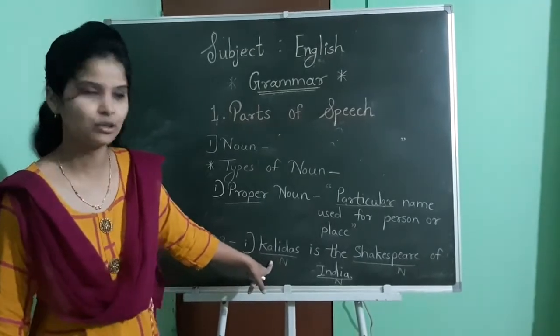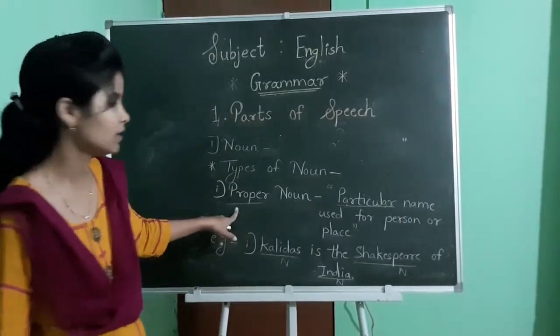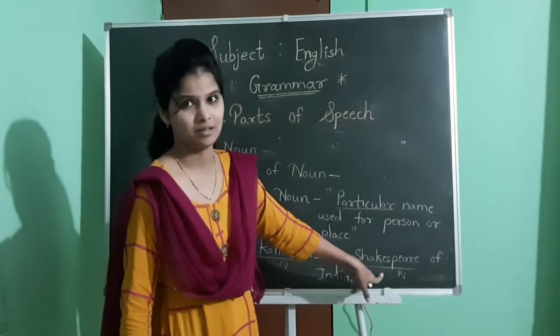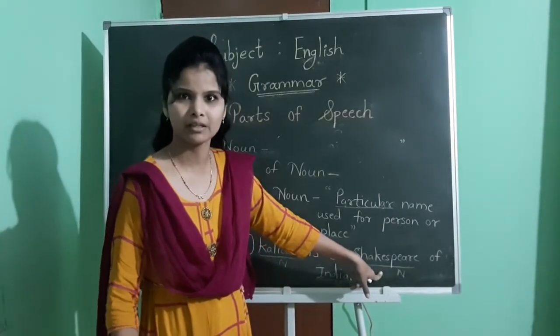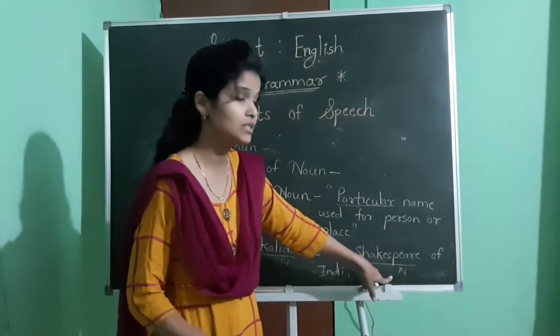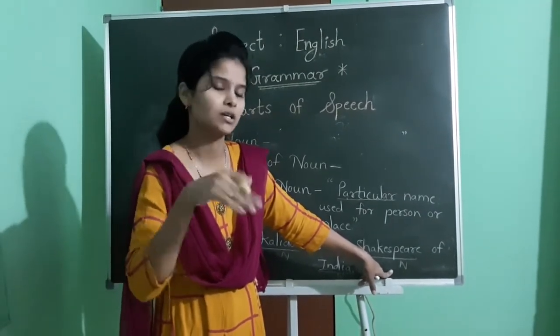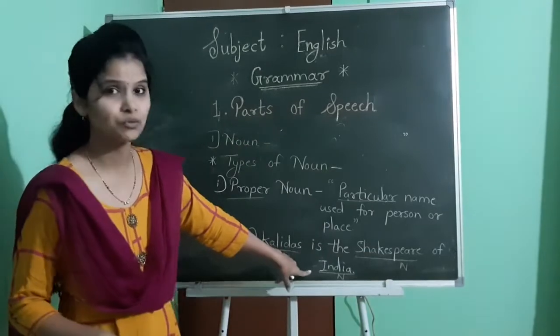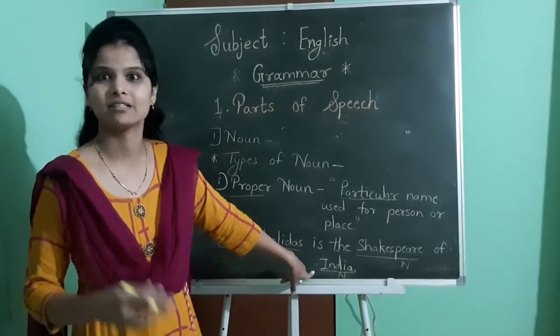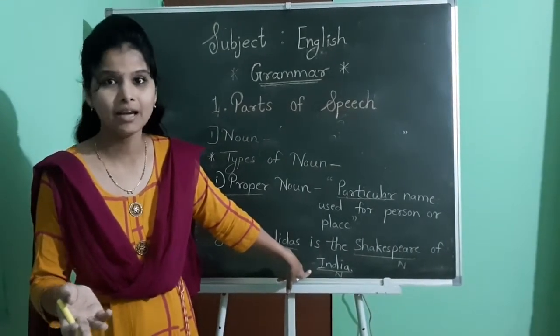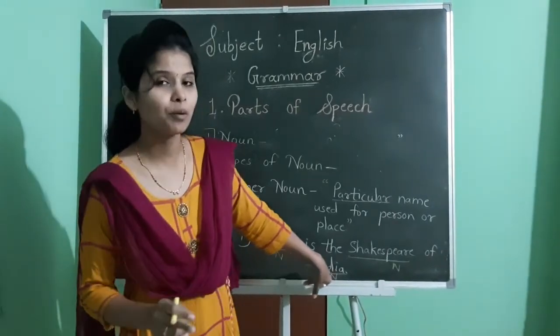A particular name is there, no? That's why this one is a proper noun. Another one, Shakespeare. Name of a British poet, dramatist, short story writer. So, this one is also a noun, but we can't call it a proper noun. Yes? Why? See, I will tell it later. Last one is India. India is the name of a particular country, right? So, this is also a proper noun.